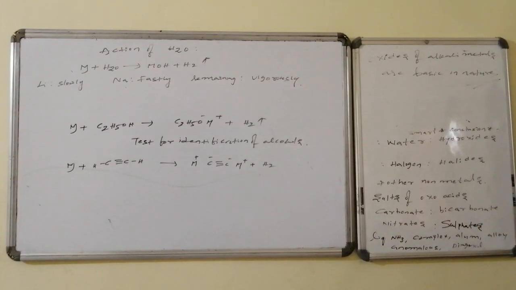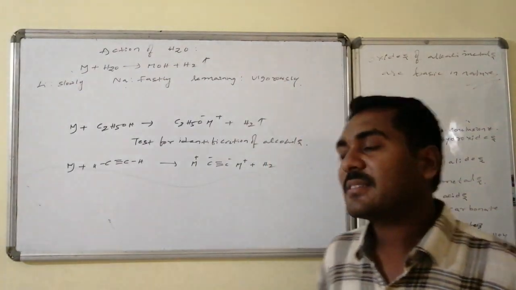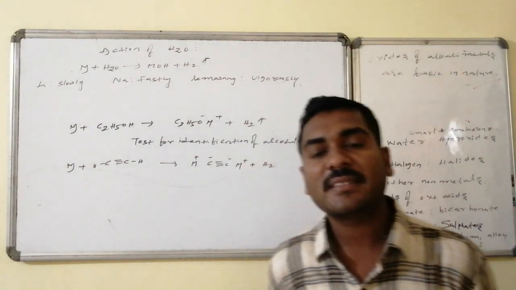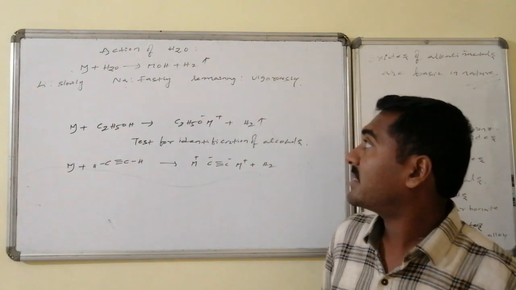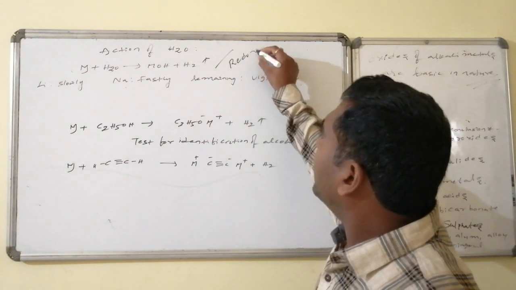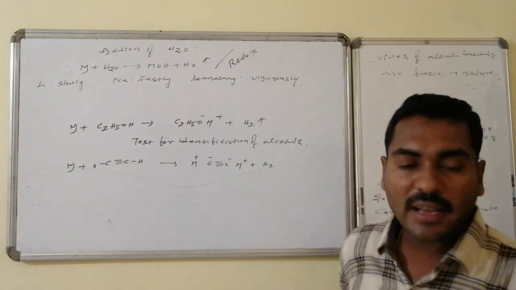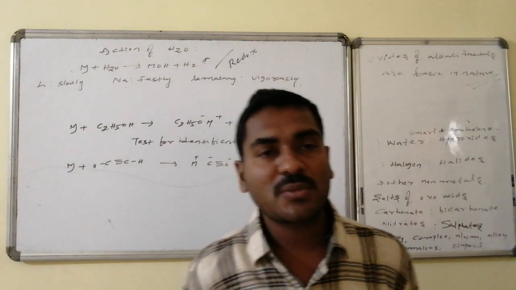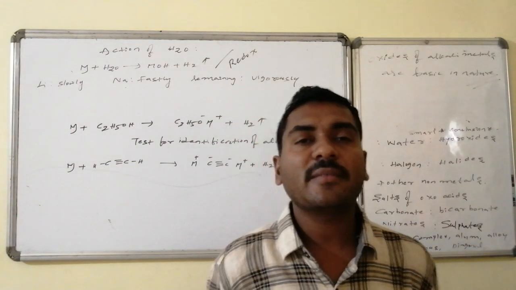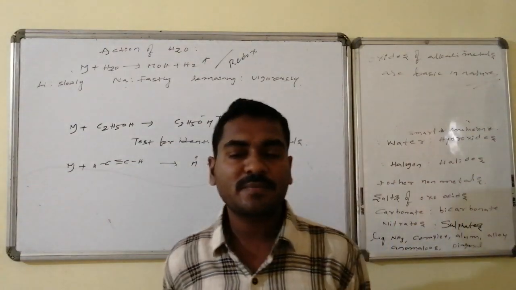Action of air is done; now, the action of water. Alkali metals on reaction with water are converted to metal hydroxides, and hydrogen gas is liberated. This reaction is an example of a redox reaction. Here the metal is undergoing oxidation and hydrogen is undergoing reduction. Regarding reactivity, lithium reacts slowly, sodium reacts moderately or otherwise speedily, whereas the remaining elements potassium, rubidium, and cesium react very vigorously.